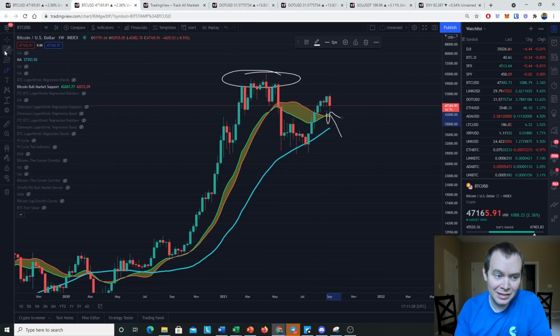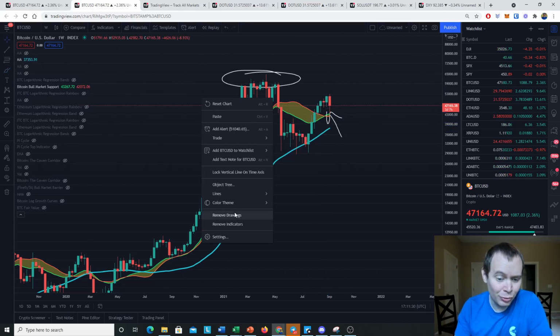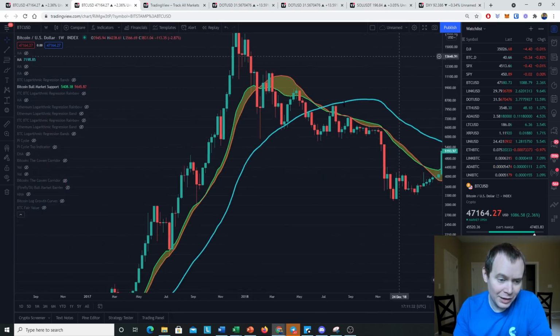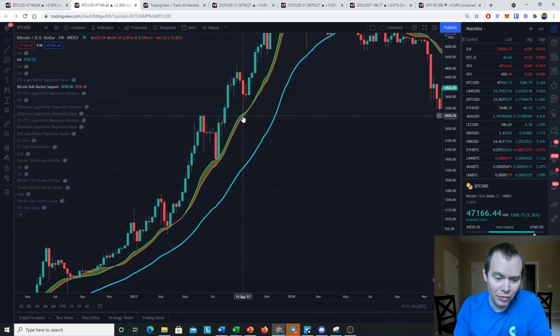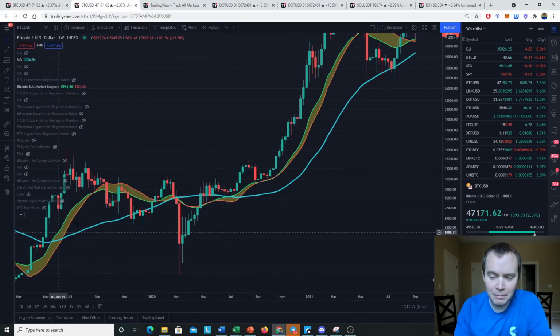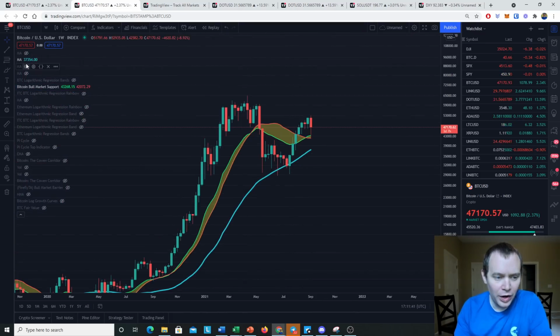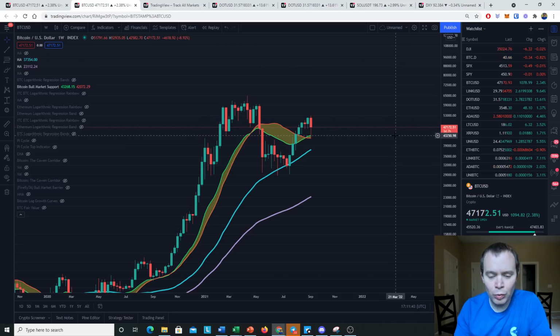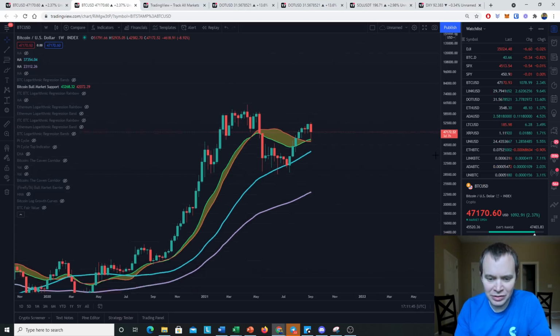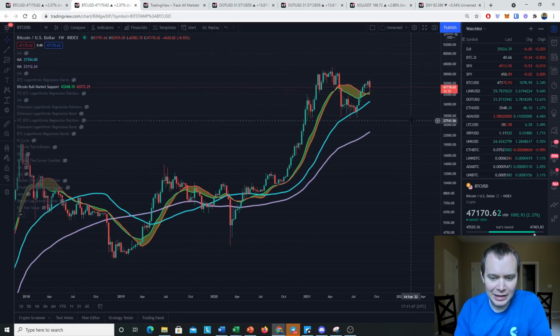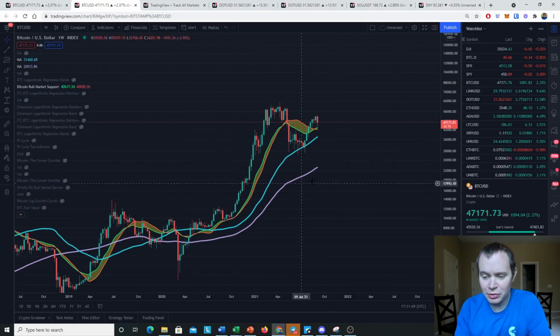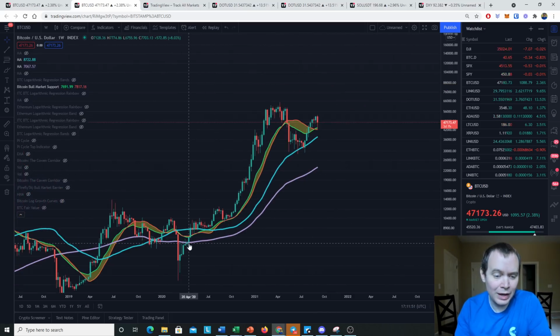And it is possible that the wick is all we get. I would like to see a more sustained test than just a wick, but we do know that in prior cycles, sometimes all we got was a wick. Okay, here is a wick, here is a wick. Nothing more at the time. So the 100-week moving average is a ways off at $23,000. And that hasn't been a consequential moving average for us in quite a long period of time.